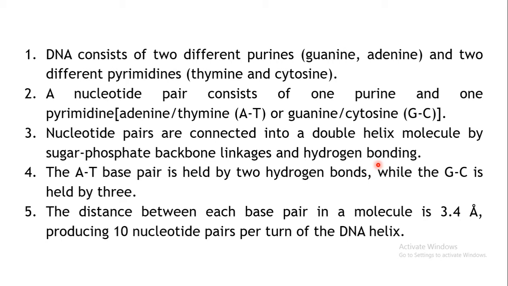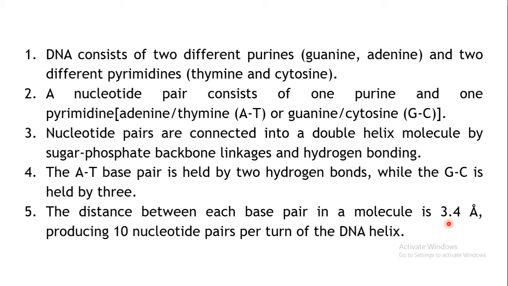Now while adenine forms a pair with the thymine molecule, there are two hydrogen bonds which form this linkage of A with T, whereas in the case of guanine and cytosine, there are three hydrogen bonds between these two bases. Okay, that is G with C. And the distance between each base pair is roughly 3.4 angstrom.